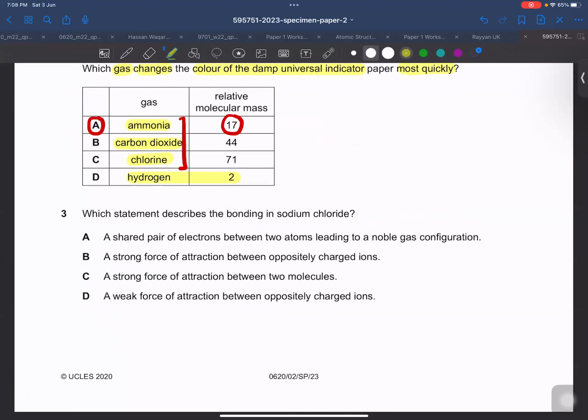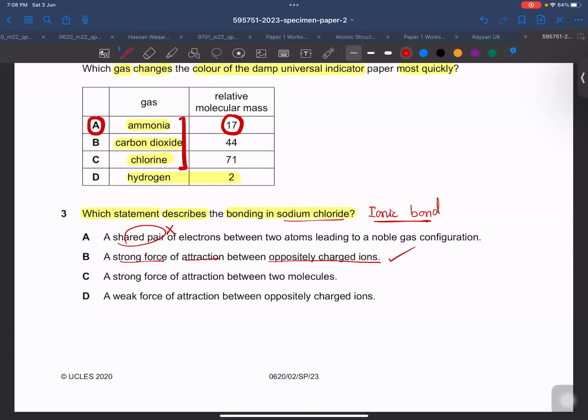MCQ number 3: which statement describes the bonding in sodium chloride? We know that sodium chloride is an ionic compound because one is a metal and one is a non-metal. So there is ionic bonding and a strong electrostatic force of attraction between the opposite ions. If you talk about a shared pair of electrons, this is completely wrong, because I have already told you that there is never sharing of electrons in ionic bonding, right? And strong force of attraction between opposite charges is the correct statement.